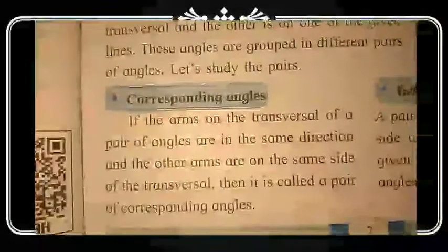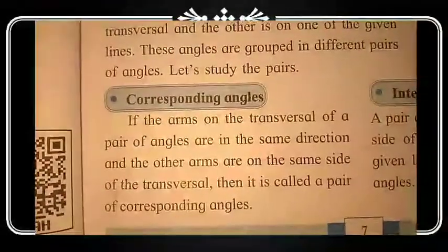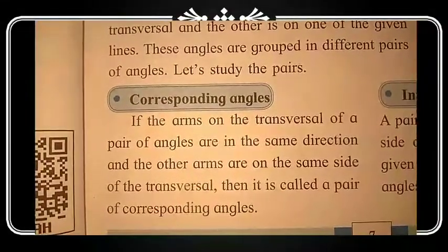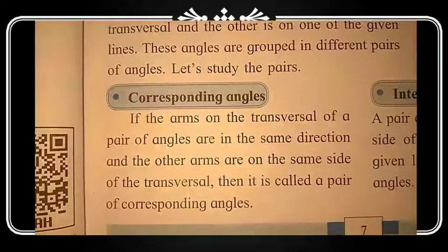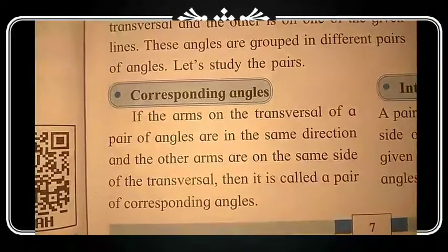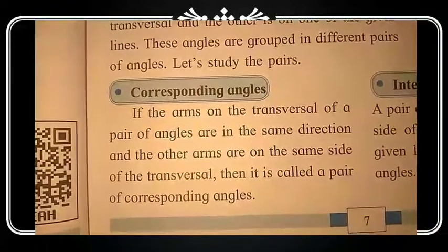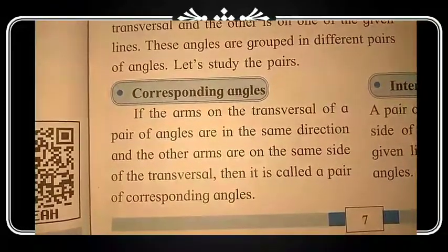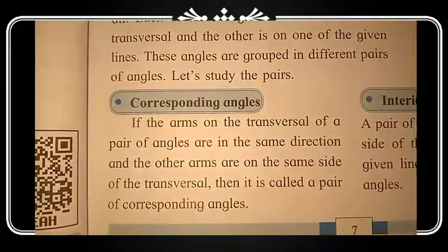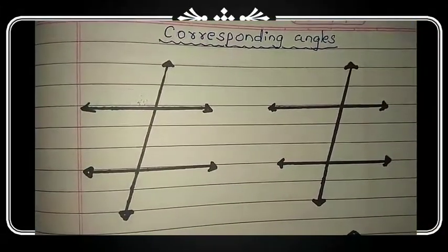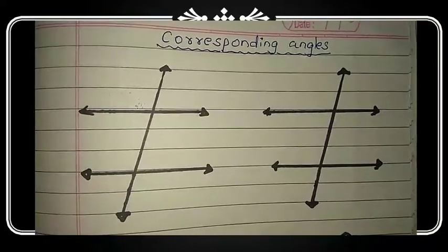So first of all we will see corresponding angles. So what are corresponding angles? If the arms of the transversal of a pair of angles are in the same direction and the other arms are on the same side of the transversal, then it is called a pair of corresponding angles. Okay. Then to understand what the corresponding angles are, look at the figure.